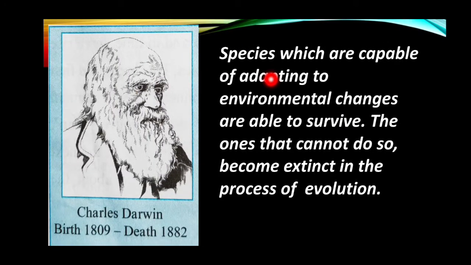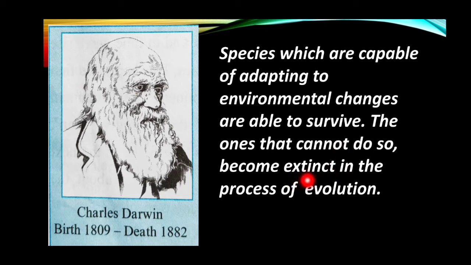Species which are capable of adapting to environmental changes are able to survive. The ones that cannot do so become extinct in the process of evolution. Those that are not able to adapt to the changing environment die out or become extinct.